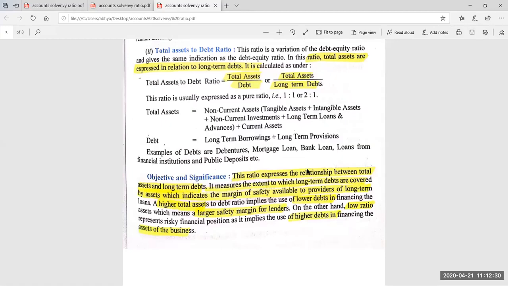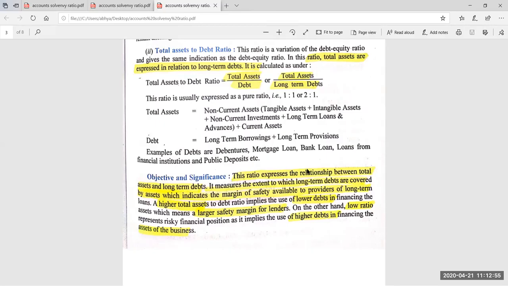Higher ratio is better for lenders, because the total assets are many more times than the long-term debts. If the business needs to pay the long-term debts, especially at the time of liquidation of the company, then just by selling the assets, they will easily be able to pay the debts.